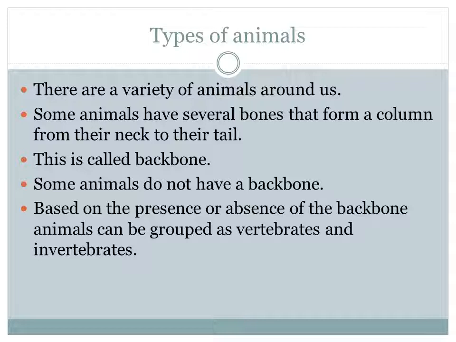Okay. So in that, some animals have bones. Some animals have bones that form a column from their neck to the tail. Matlab, from their neck to the tail they have many bones in the column. Those small bones are called the backbone. If you touch your back from the neck down, you can see several bones there.